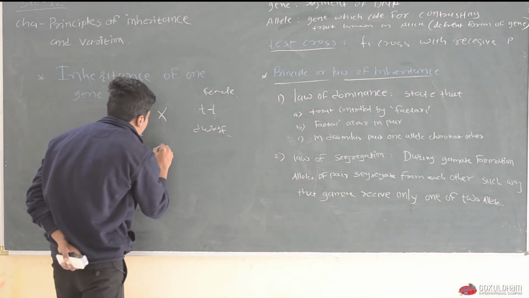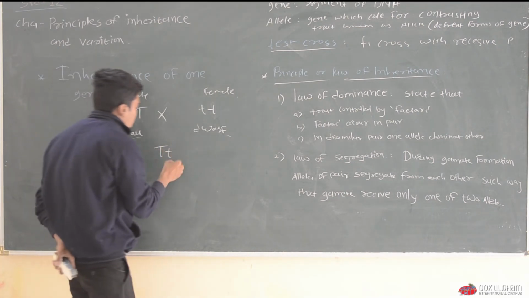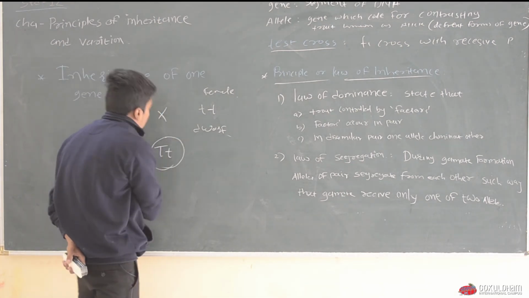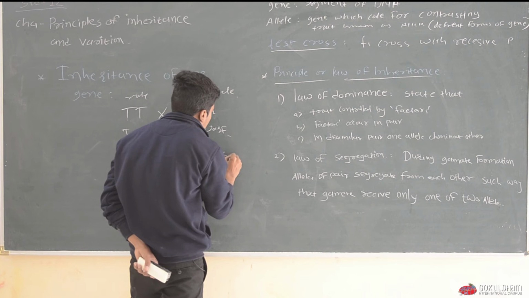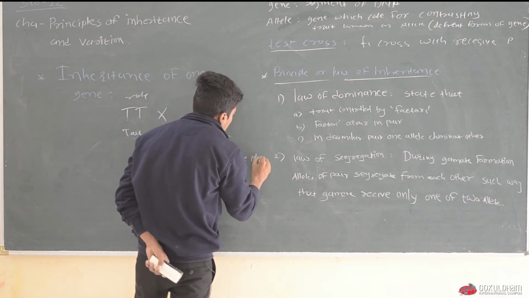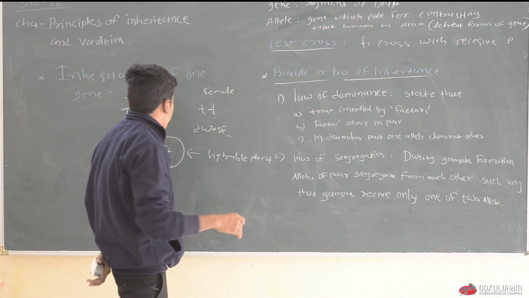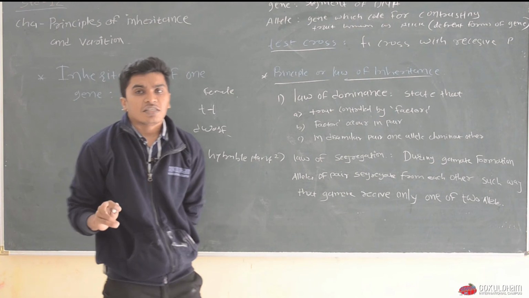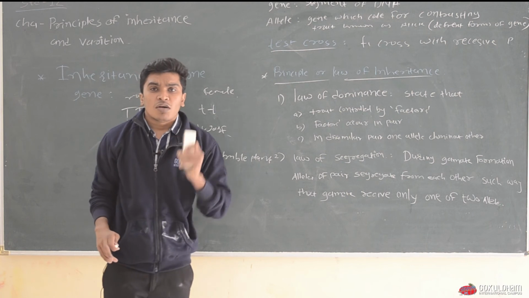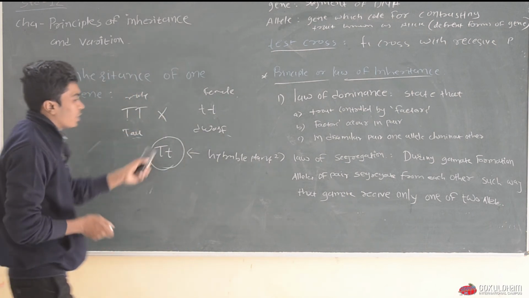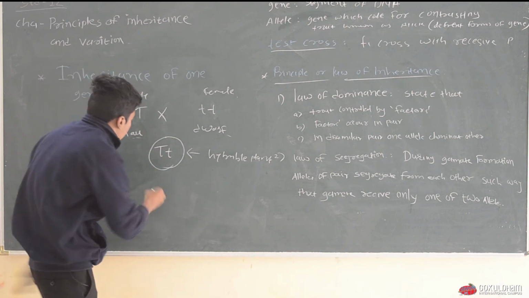Now what we get is Tt here. This is called a hybrid plant, which is hybrid for only one character. This is the main reason this cross is considered a monohybrid cross, and this hybrid is known as a monohybrid. Now, what does he do?